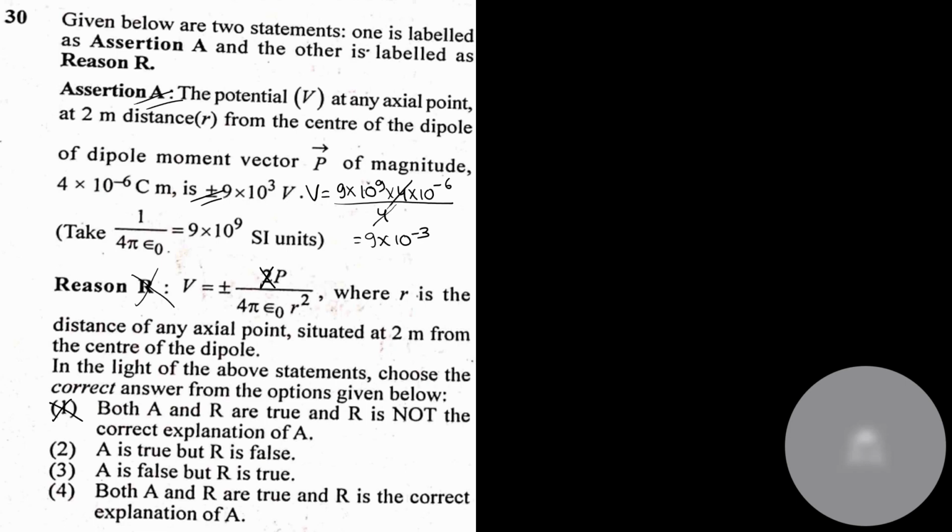Both A and B true. A is true, R is false. A is false, R is true. Both A and R are true. Option number B.